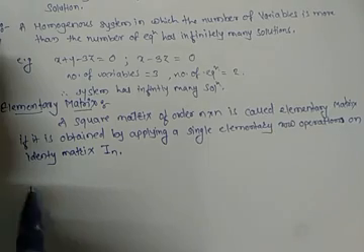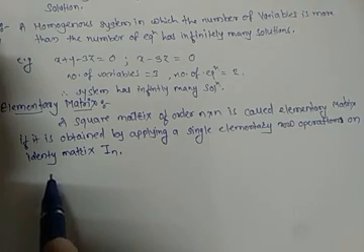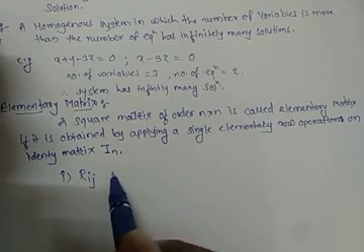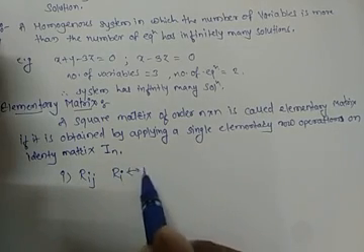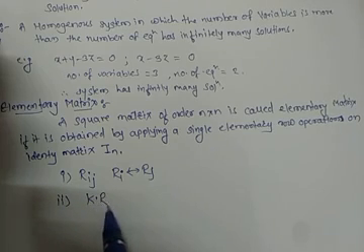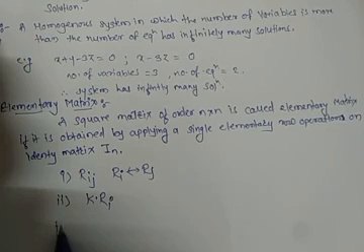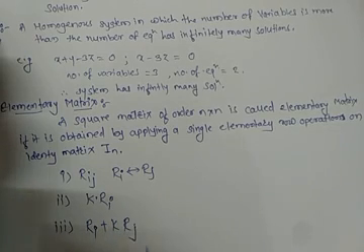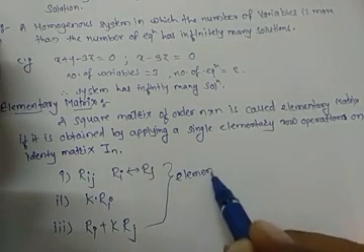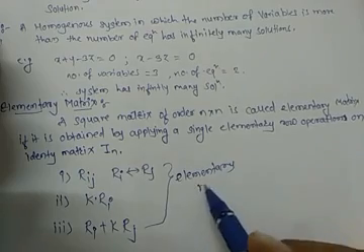We know that the elementary row operations are, first, Rij, which is the interchange of rows; second, k into Ri; and third, Ri + k Rj. These are our elementary row operations.